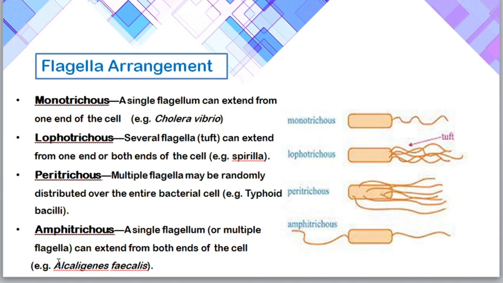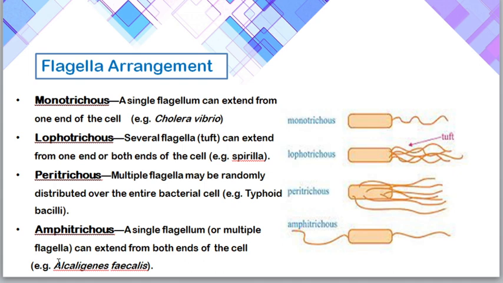The first type is monotrichous, a single flagellum extending from one end of the cell. You can see the diagram that I have given here. An example of monotrichous flagella is Vibrio cholerae. Next is lophotrichous. In lophotrichous, several flagella, called a tuft, extend from one end or both ends of the cell. An example is spirilla.